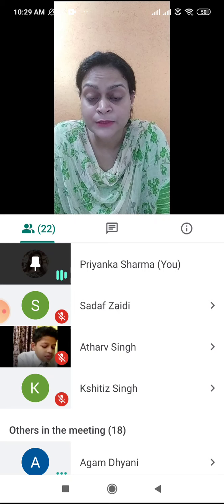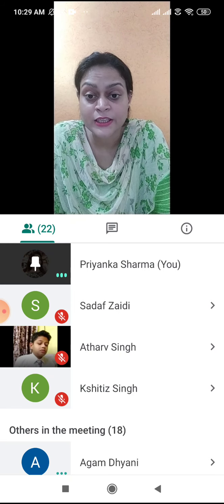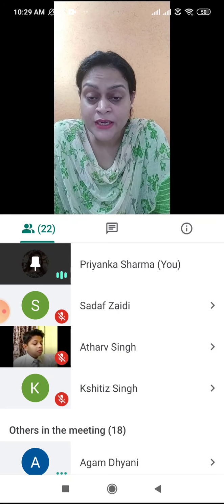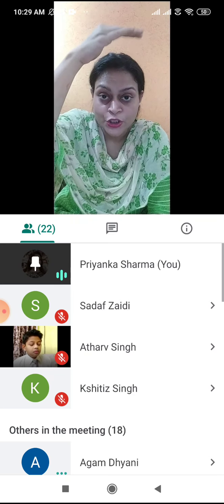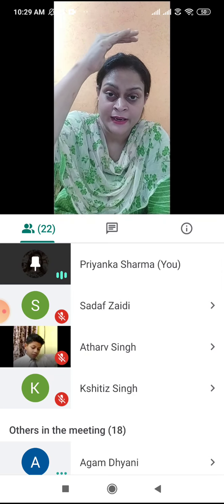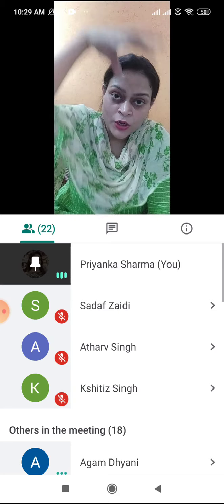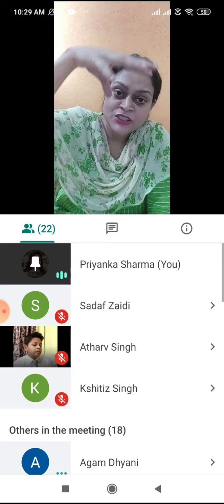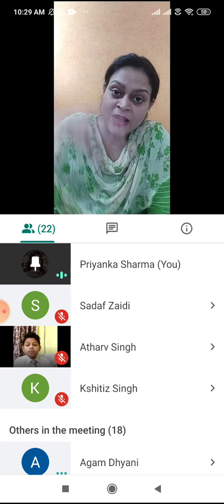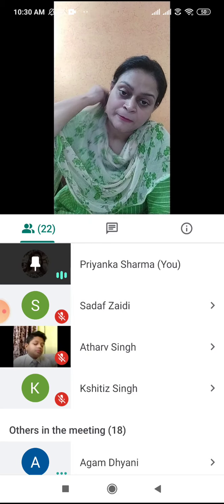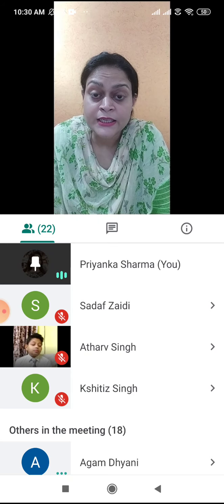Now look at the third picture, noon time. Noon means in the mid afternoon. In the mid afternoon the sun is right there on the top, over the head. So when the sun is over the head, the light is just falling from the head. That means the shadow is very small and just below the tree. Yes or no? Similarly, your body also.